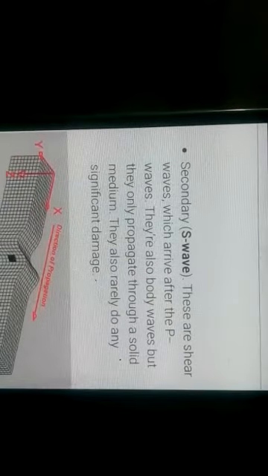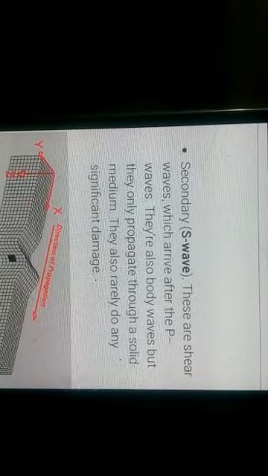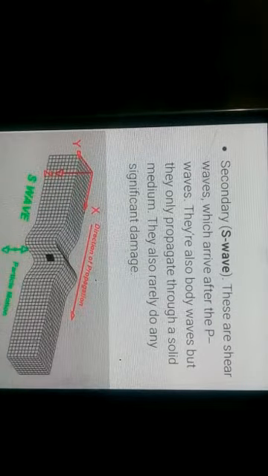The next waves are secondary waves. These are called secondary because they reach the surface after the primary waves. That's why they are called secondary waves. These are shear waves which arrive after the primary waves. They are also body waves, but they only propagate through a solid medium, means they can't move through liquid or gaseous material.